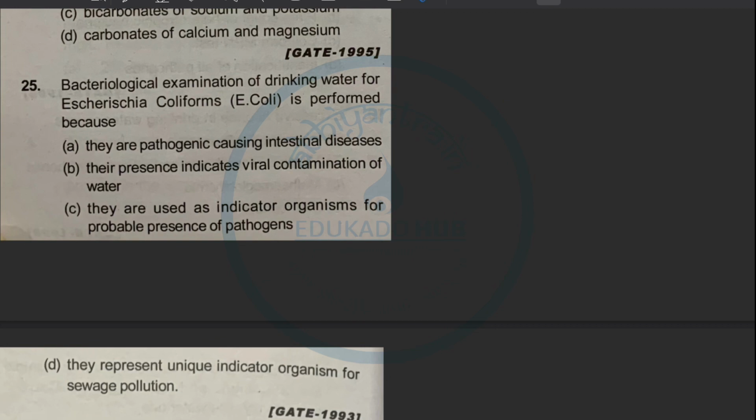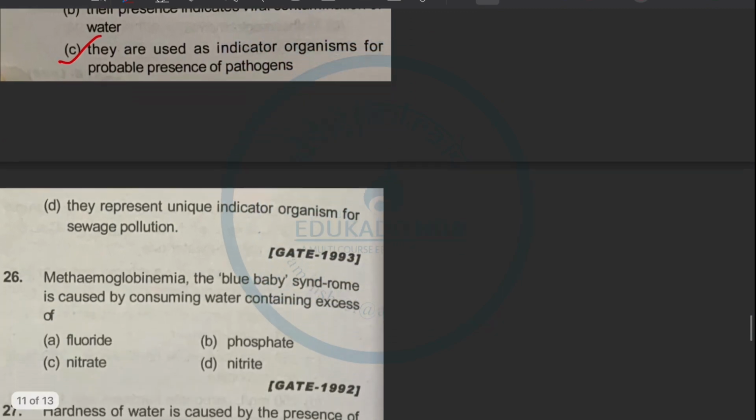So the options are: they are pathogenic causing intestinal disease, E. coli. Their presence indicates viral contamination of water. They are used as indicator organisms for probable presence of pathogens. They represent unique indicator organism for sewage pollution. As we have already discussed, they act as indicator for the probable presence of pathogens. So the option number 3 is most suitable.